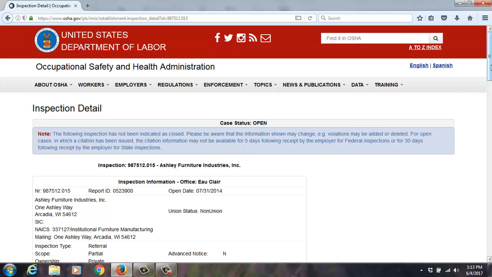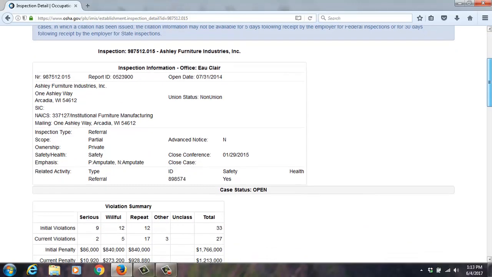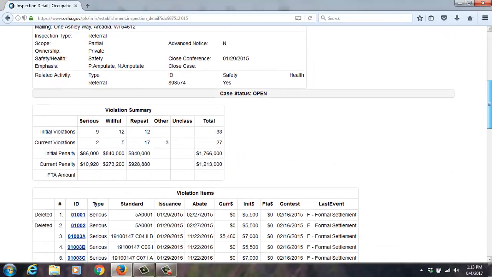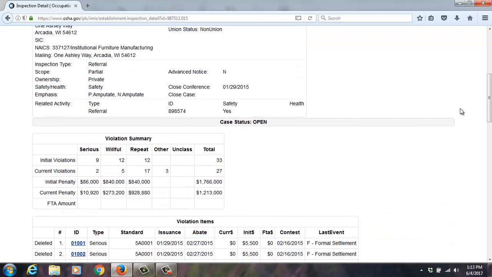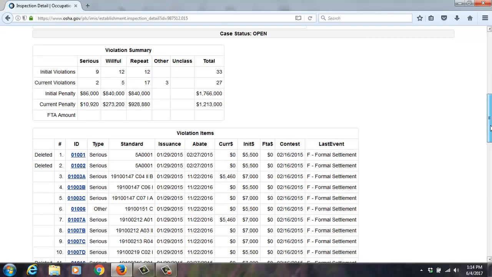So in Wisconsin, a highly publicized case was Ashley Furniture. I think it opened in like 2014. I believe it's still open. What I like to do when I look at these cases, and you can look up your individual organizations from that link, is you can see all kinds of great information about the case: when it was started, why it was started, what it did, initial and current penalties, because this has gone through a formal settlement.